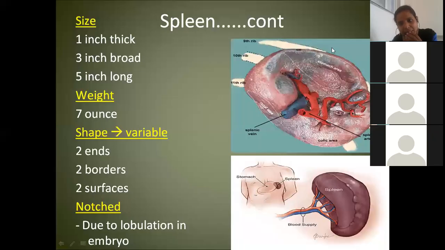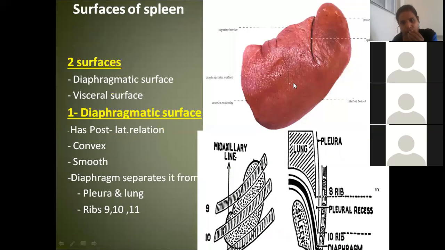And the other surface is resting below the diaphragm. So this surface of the spleen is called the diaphragmatic surface. How many surfaces does it have? Ritika? 2. What are those?